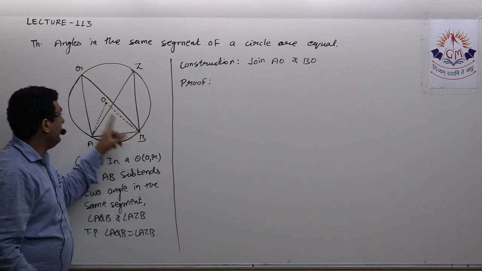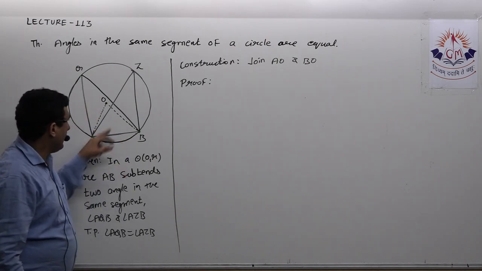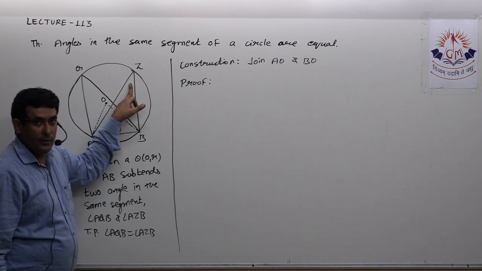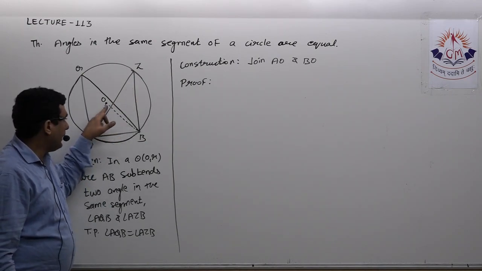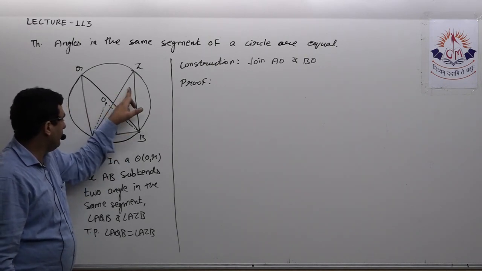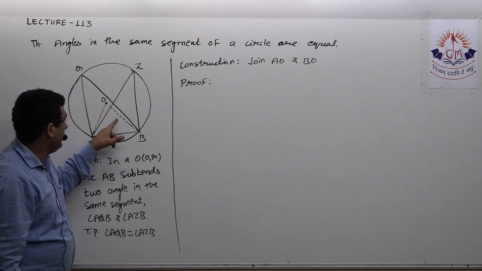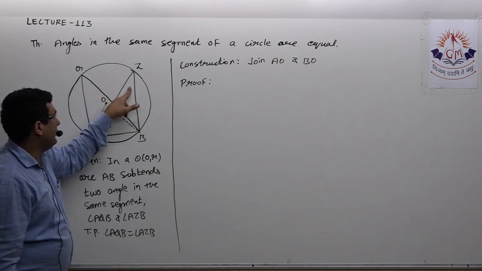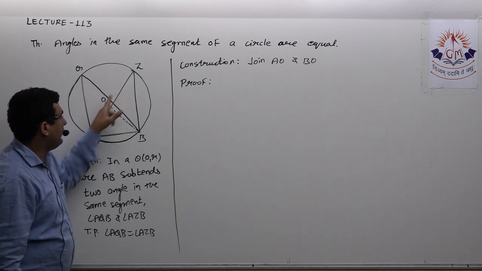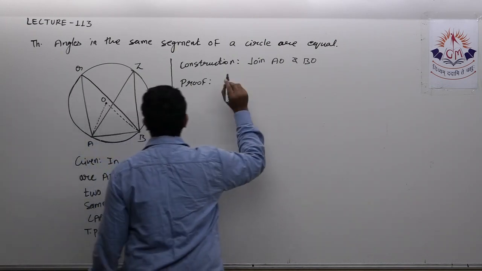So AOB must be twice AQB. Similarly, AB subtends angle Z at the circle and angle AOB at the center, so AOB should be twice AZB as well. So AQB and AZB are both half of AOB, so they must be equal. We'll start with that theorem only.